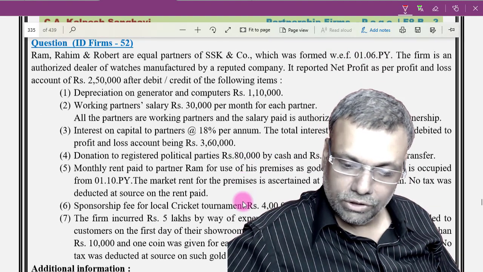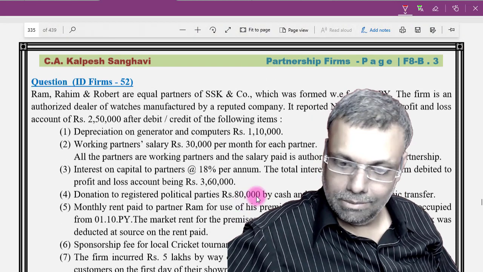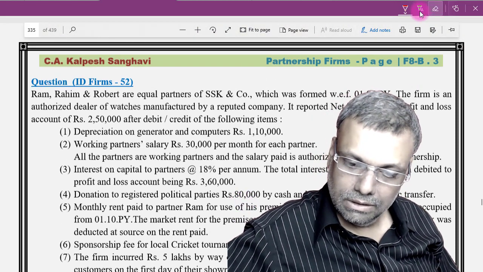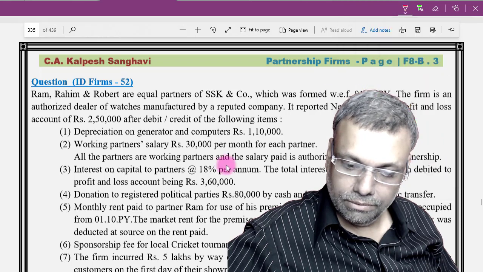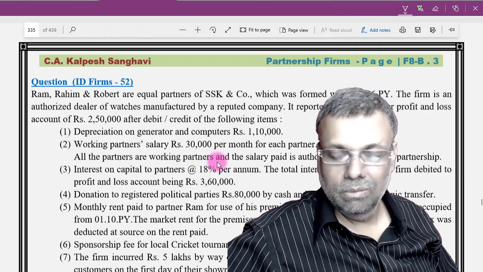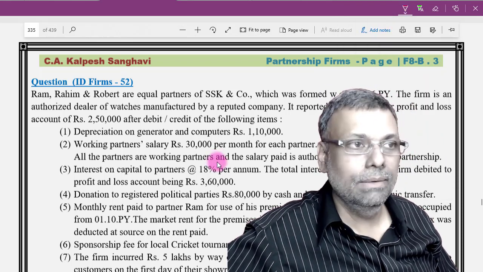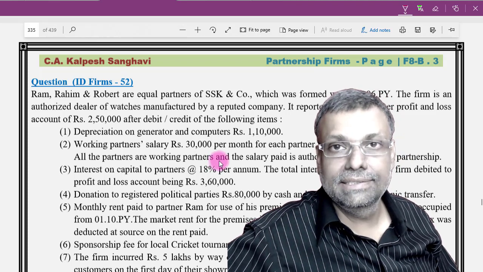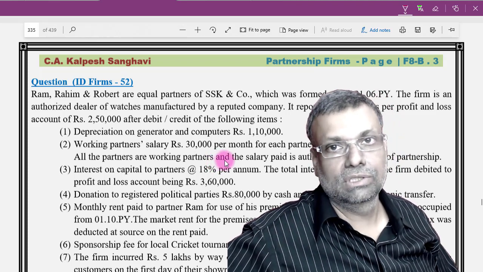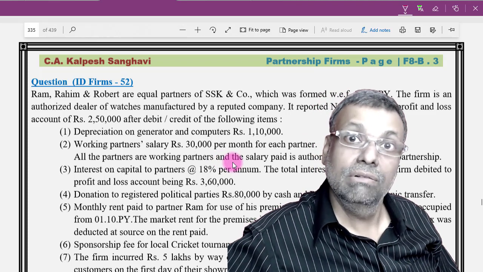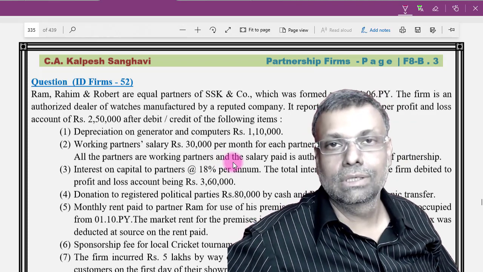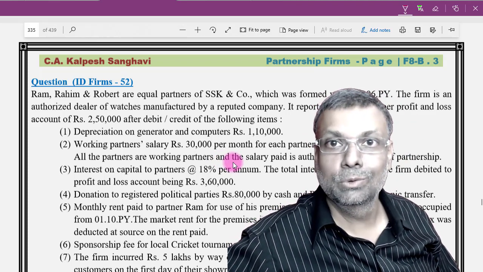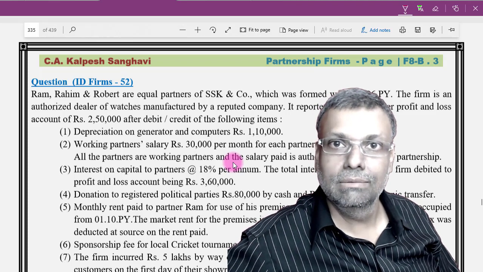Come to this particular question. This is one of the past examination questions, a very good quality question, and many students fail to understand. However, I have increased the difficulty level of this question. I have modified the question and increased the difficulty level. In the exam, if it was for 10 marks, now it should be 16 marks because I have modified the question.